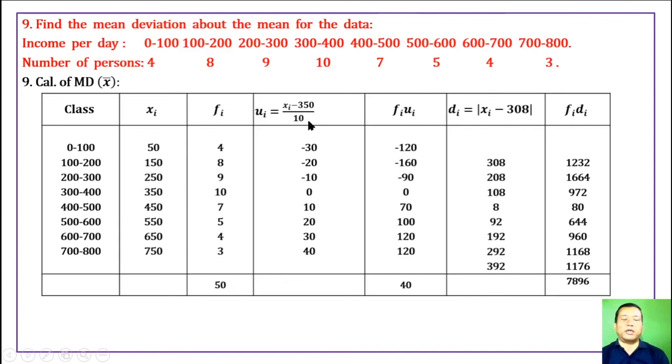10 is any number we take, which is called the scale, and find out this corresponding value, and find fi ui. di is xi minus the mean. It must be 5. Make this column and find the sum of this. Therefore mean deviation from mean is 1 by 50 into this value, which is 157.92.